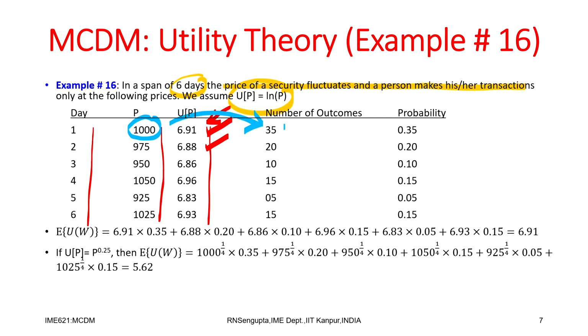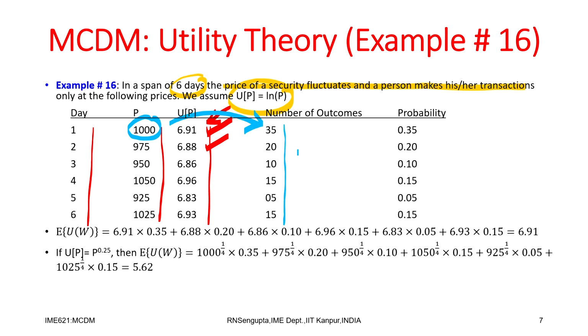If I count the total number of days, obviously it is 100. So, out of this 100, 35 instances are there where the price was 1000, 20 instances were there out of the 100 where it was 975, and so on and so forth.